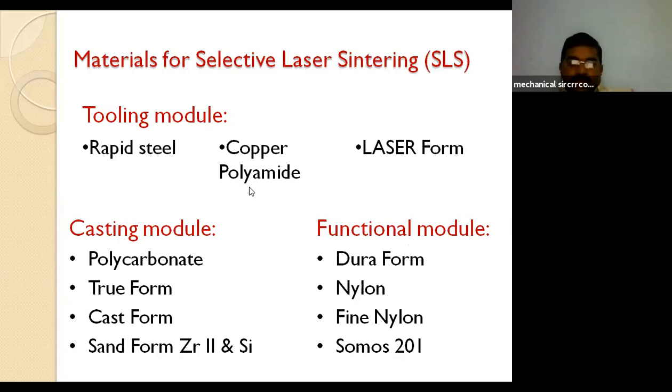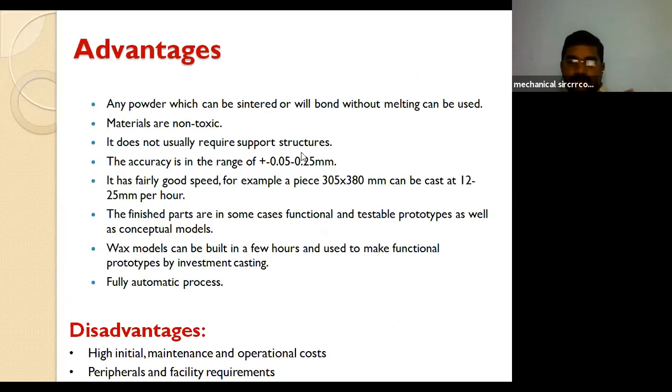So what are the advantages of this technique? Any powder that can be sintered will bond without melting, so it can be used. Unsintered material can be used again.